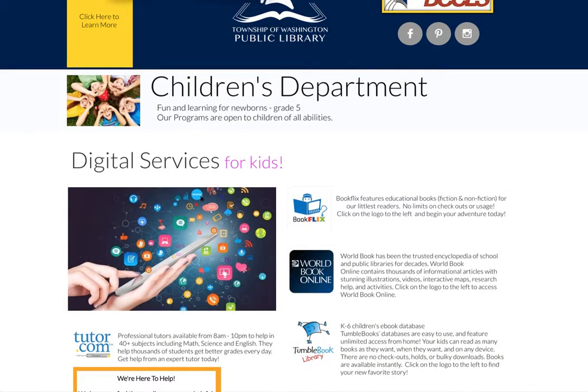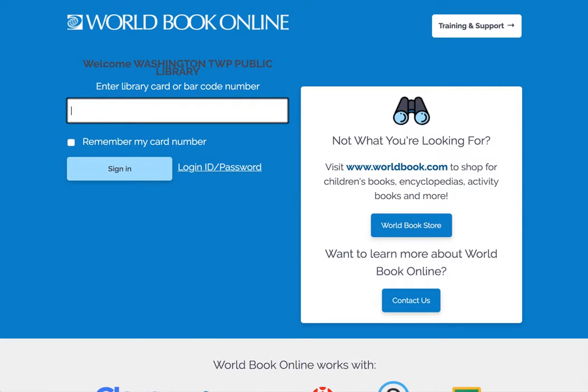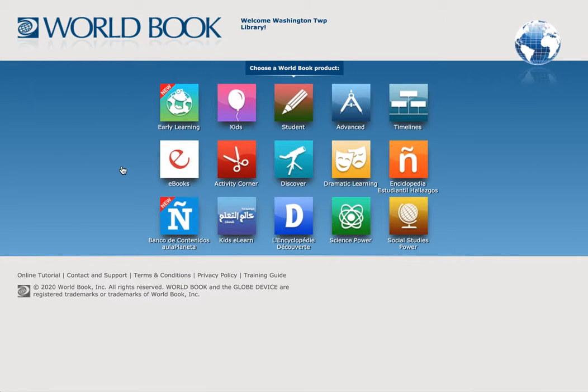So we're going to start here on our website and we're going to go to World Book Online. When we go to World Book, it's going to ask us for our library card number. That's all you need. You do not need any account names or passwords to remember. And it's going to take us to our super homepage as always. So where we're going to start first today is really fun.